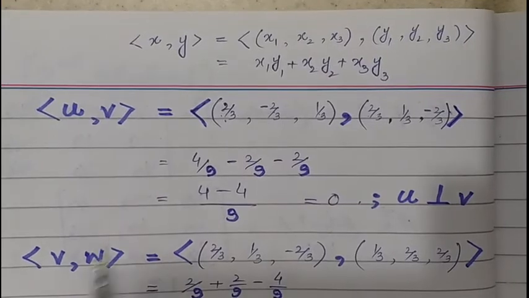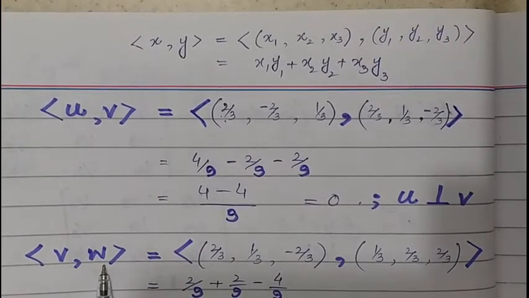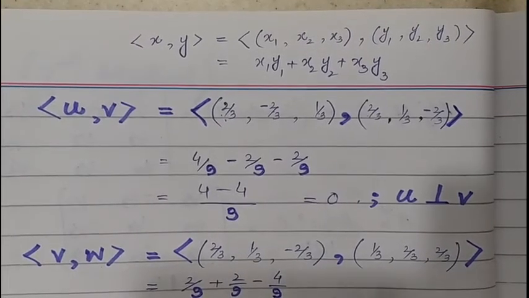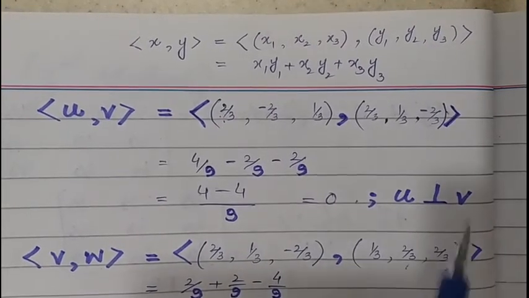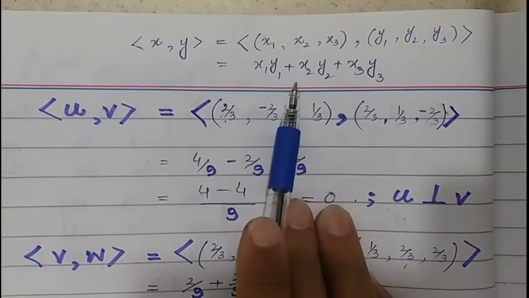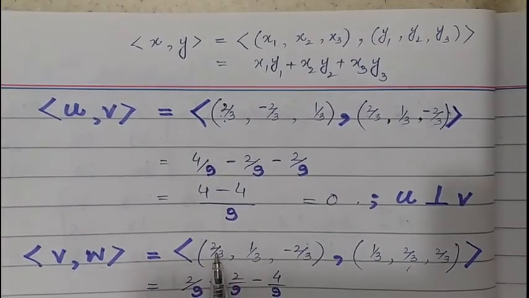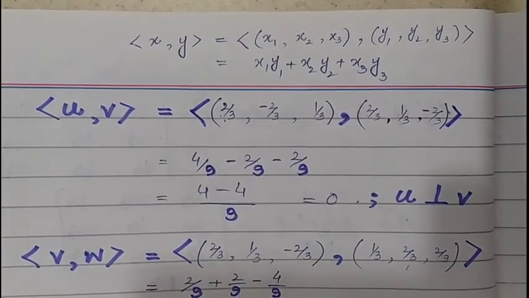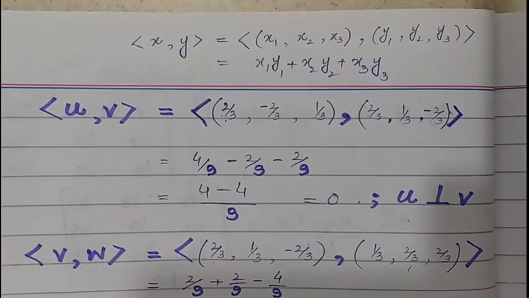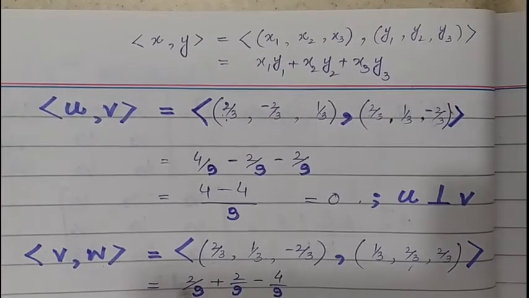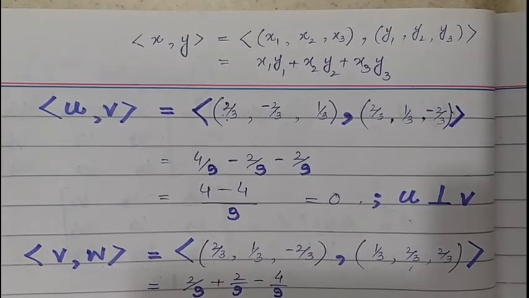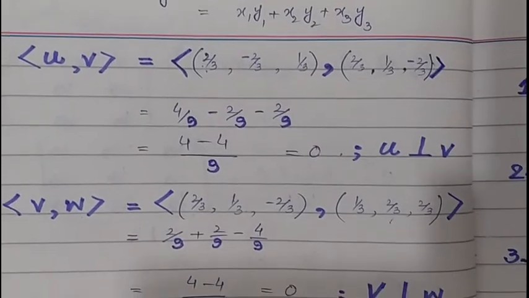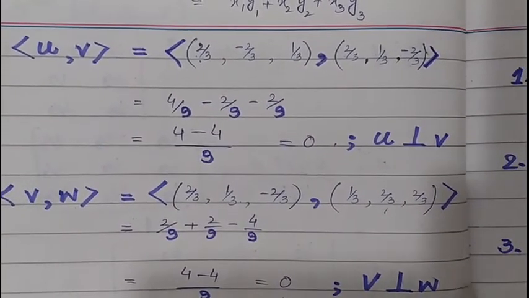Similarly, we will prove that v and w are orthogonal. These are the entries of the v vector and these are of w. We will multiply them by applying this inner product formula, and we will get 2 by 9 plus 2 by 9 minus 4 by 9. Taking LCM, the denominators are the same, so the numerators will add up and we will get 4 minus 4 by 9, that is equal to 0.